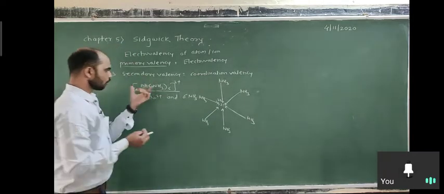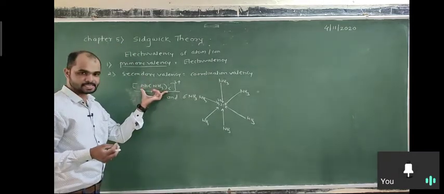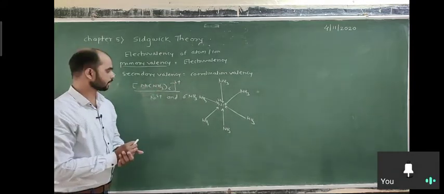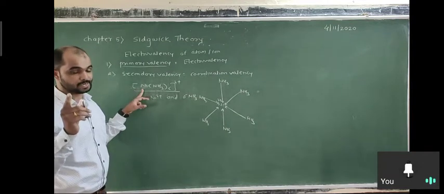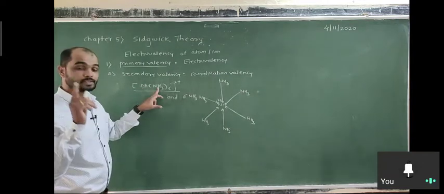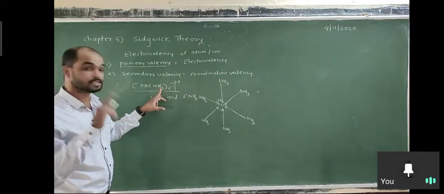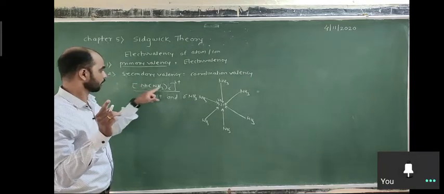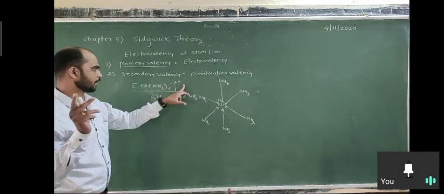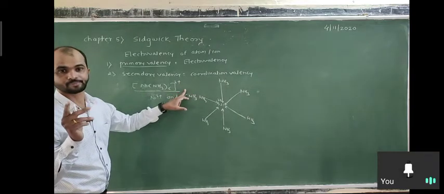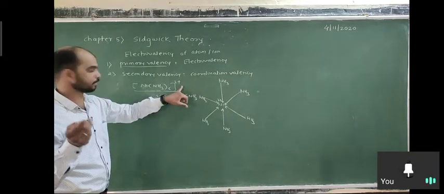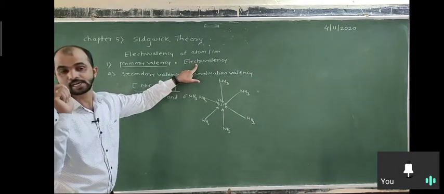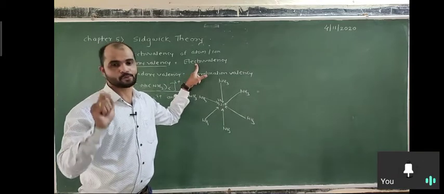Okay, so here Sidgwick takes this example, [Ni(NH3)6]2+. Here Ni is present in the +2 oxidation state, so the electrovalency of Ni is +2 and the coordination valency of the complex is 6 because 6 ligands are directly attached. According to Werner, the primary valency depends on how many ligands there are. So primary valency is different, but here Sidgwick considers the electrovalency. Electrovalency means the number of electrons lost by the central atom during the formation of the complex.